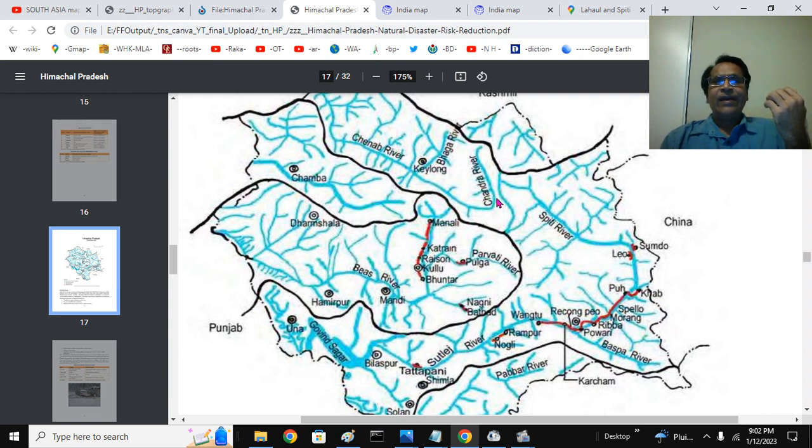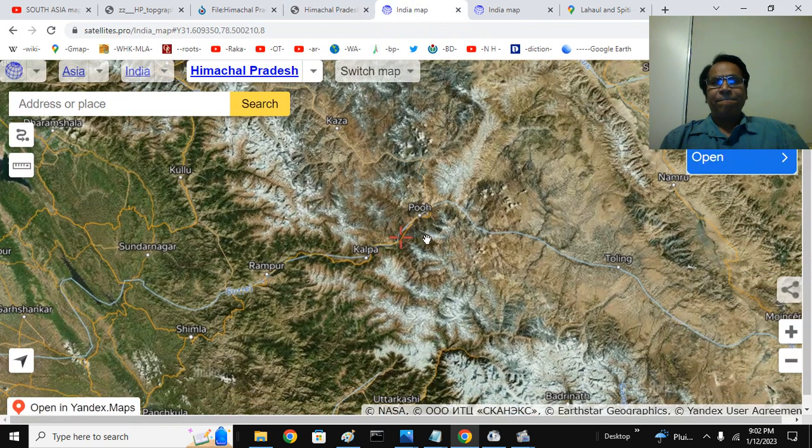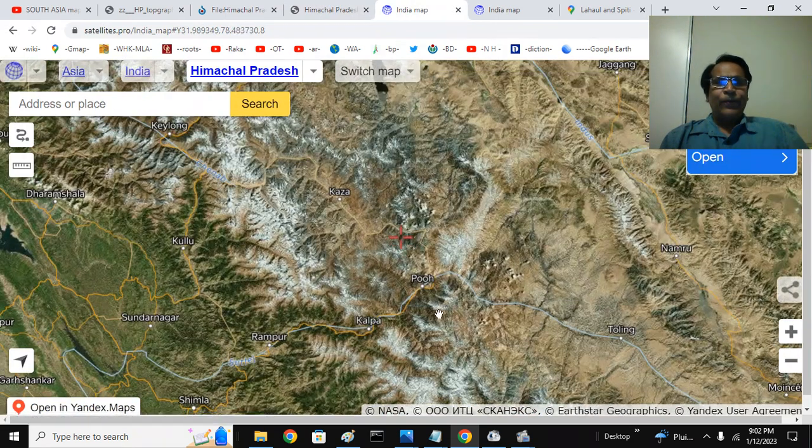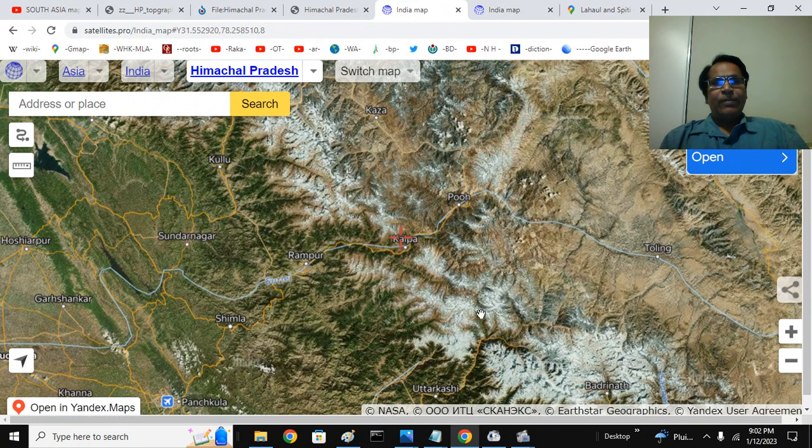Naihar here. There is a water divide here between the Chenab, Chandra-Bhaga river, Malung river, and Spiti river. There is a water divide against the Spiti river and the rest, this is the Manirang pass. You can see again Pu here and the Baspa river here, Rampur here, Niohar here.